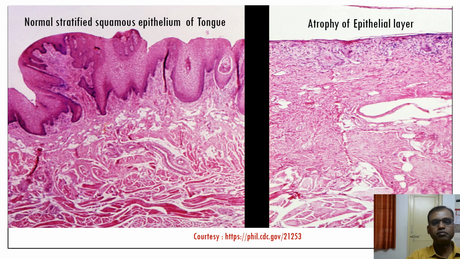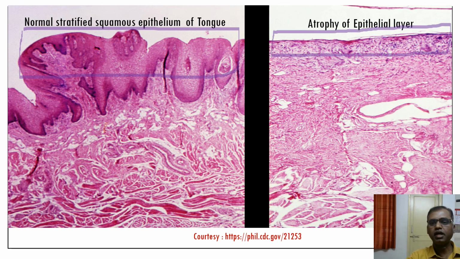Another example is the tongue, the histology of the tongue. In the normal histology, the tongue is made up of stratified squamous epithelium. But you can see on the right-hand side that the epithelial layer is atrophic. The normal stratified squamous epithelium has projection-like structures, whereas on the right side there is a loss, that is atrophy of the epithelial layer. So this is a typical example of starvation atrophy.